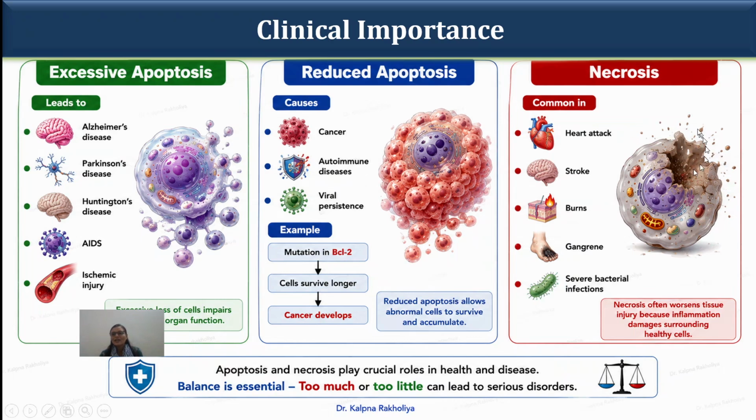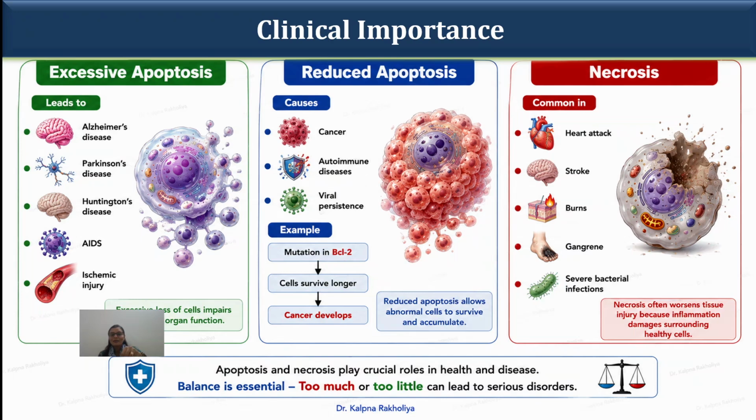While necrosis is commonly seen in heart attack, stroke, burns, and gangrene. Gas gangrene is a lethal disease that is caused by the organism Clostridium perfringens, a gram-positive bacterium which survives in anaerobic conditions. In that case, the necrosis process occurs.